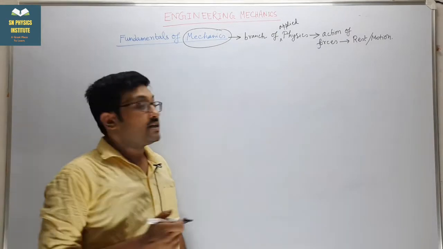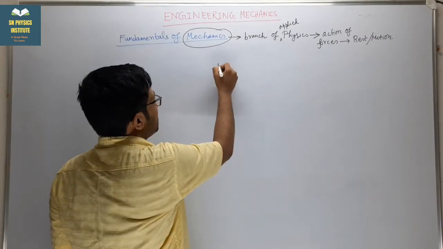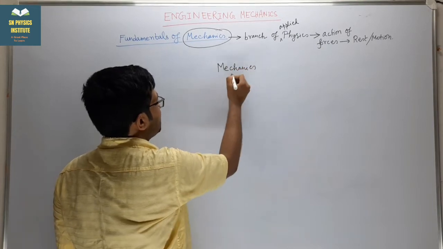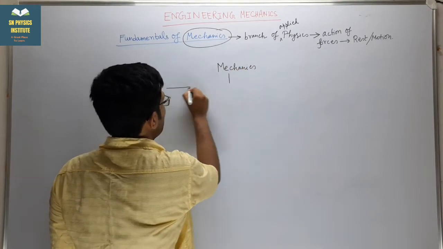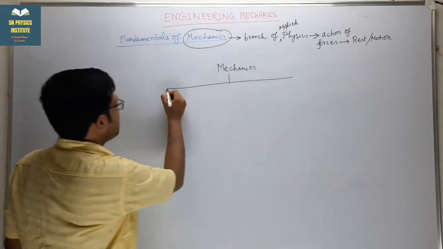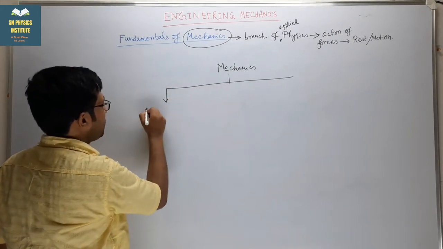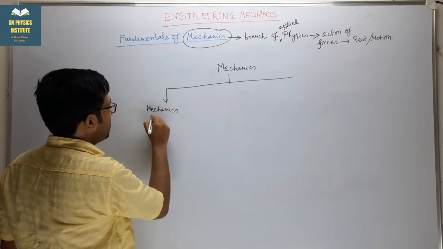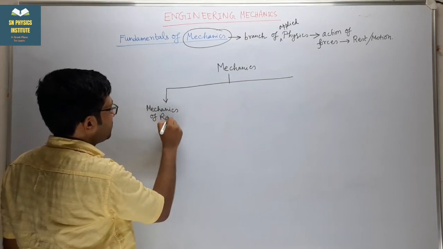Now, mechanics can be classified into three categories. First one is mechanics of rigid bodies.